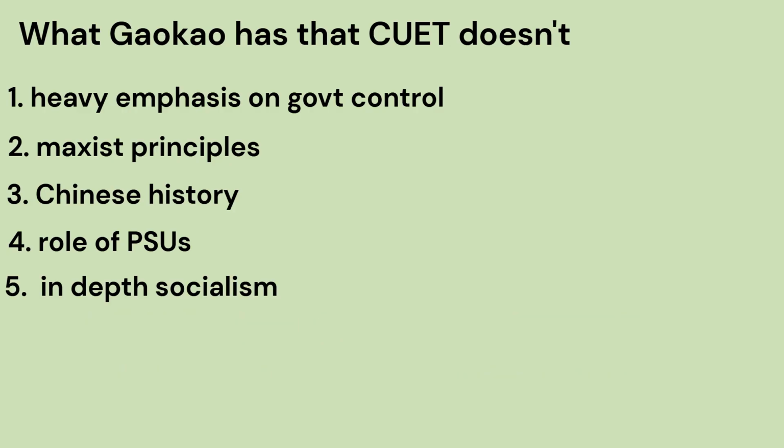Next point is socialism. From my memory, I can recall socialism being mentioned only once during chapter 1 of Indian economic development. While socialism acts as the very foundation of Gaokao economics, everything centers around it. Every single policy decision is looked through the lens of socialism.